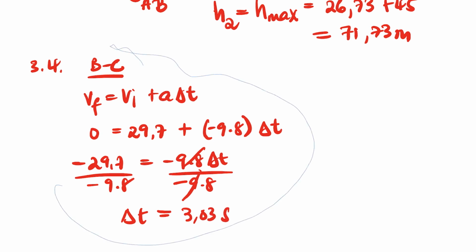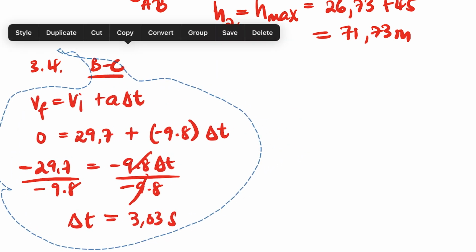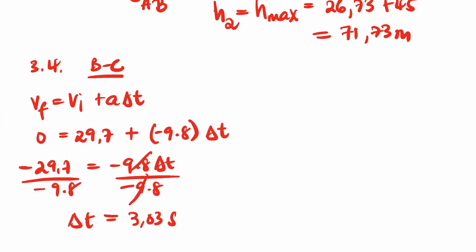Right, let's go to calculating the time now from